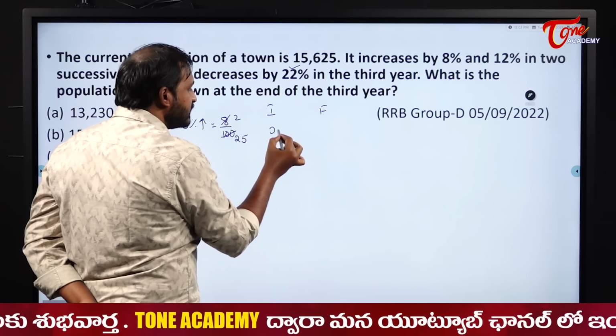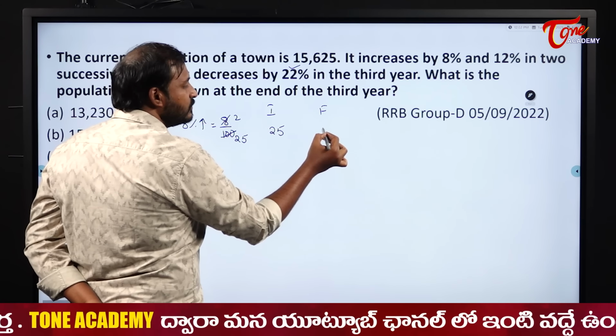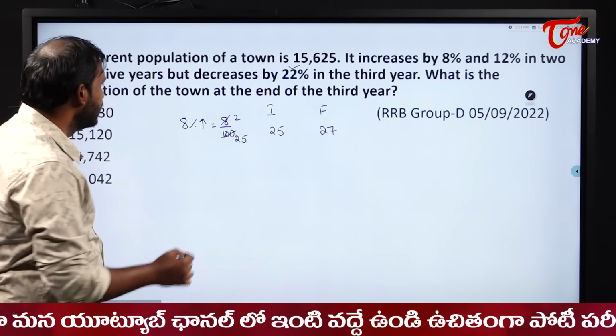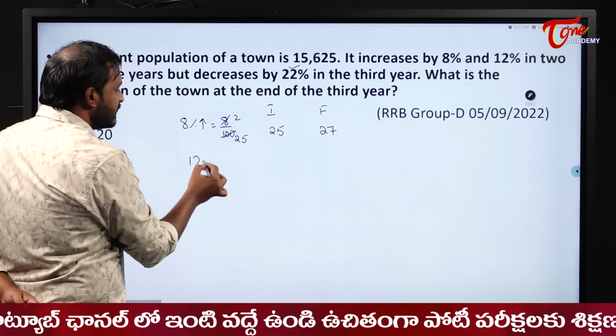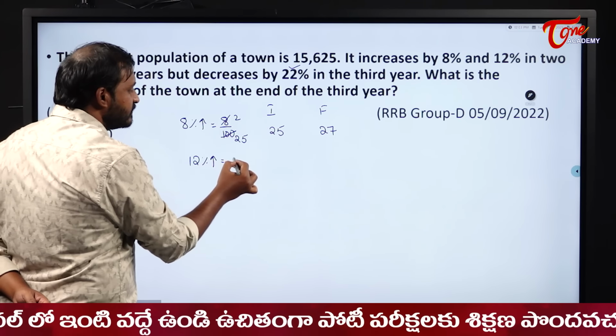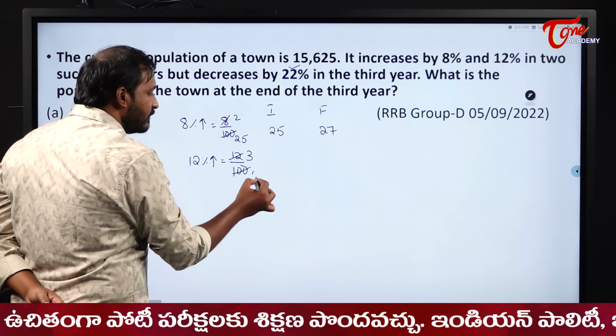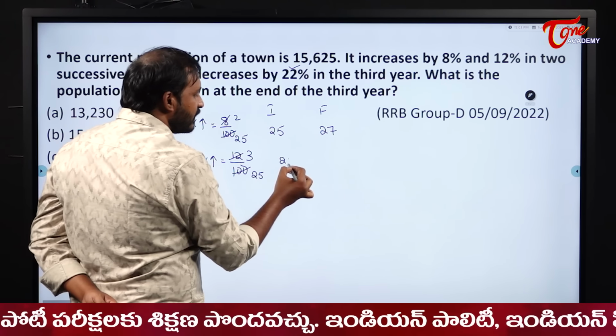Initial is 25 parts. Increase means 25 plus 2, 27 parts. Finally it will become 27 parts. Next is 12% increase. So 12% means 12 by 100. Similarly in the 4 table, this will become 3 and this will become 25. So it becomes 25 and 28.